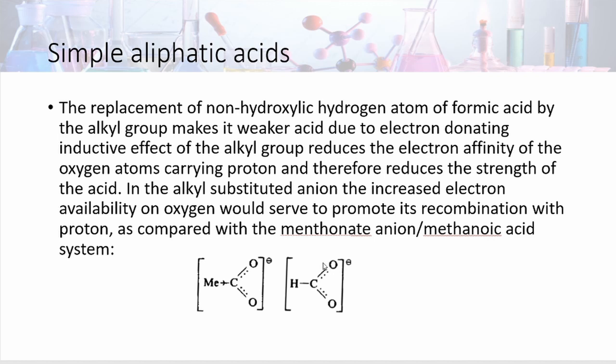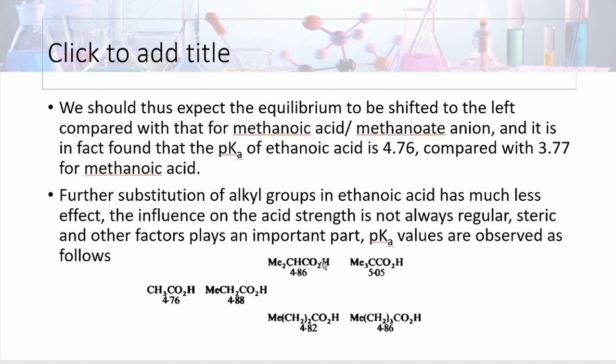In the alkyl substituted anion, the increased electron availability on oxygen would serve to promote its recombination with proton as compared with the methanoate ion or methanoic acid equilibrium. In this example, the methyl group is electron donating as compared to hydrogen, so it is weaker than formic acid.